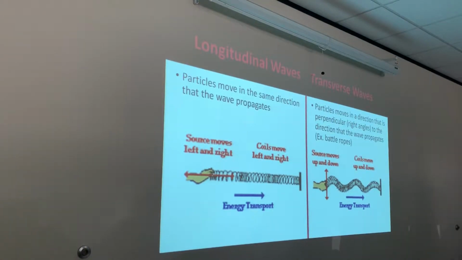A transverse wave moves the particles in the direction that is perpendicular, or 90 degrees, to the direction that the wave propagates. So look, even though my wave right here is traveling from left to right, you see our slinky is moving up and down, 90 degrees from the beam. Okay, that's our description of a transverse wave and how it affects particles.